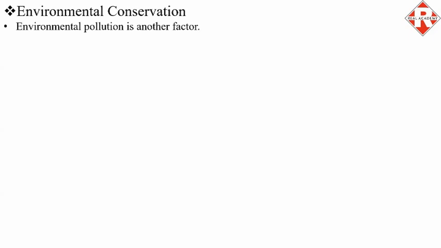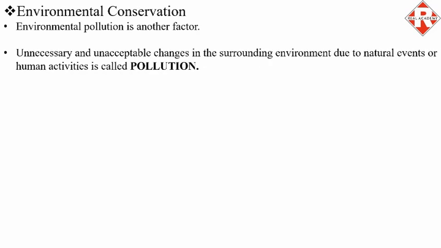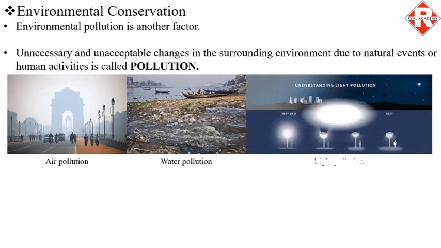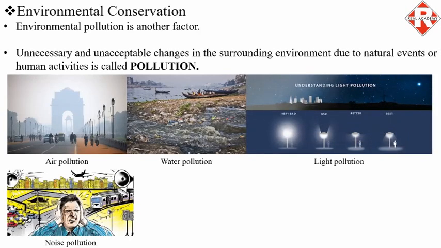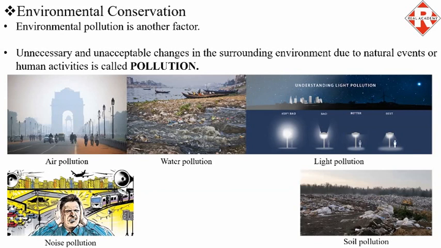Environmental pollution is another factor. So, what is meant by environmental pollution? Unnecessary and unacceptable changes in surrounding environment due to natural events or human activities is called pollution. Example of pollution are air pollution, water pollution, light pollution, noise pollution, and soil pollution. So now we know why there is need of environmental conservation.